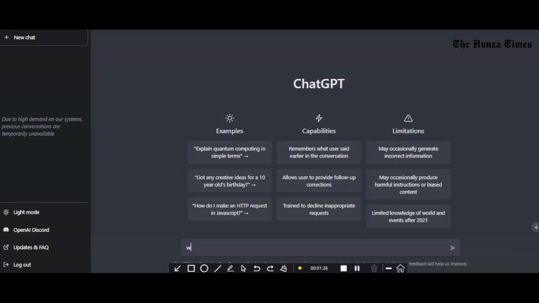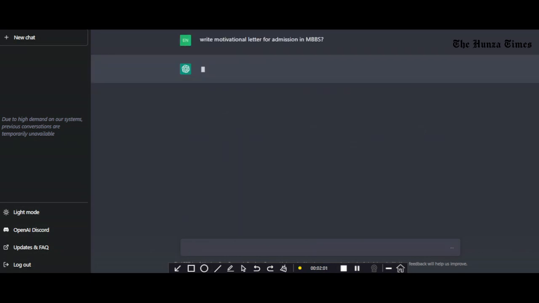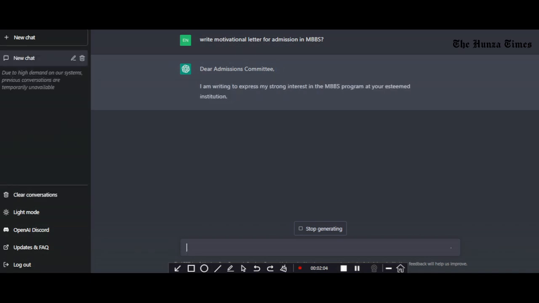Let's just write here: write motivational letter for admission in MBBS. So, look at that, I guess I made a misspelling here. So okay, now it's fine. Write motivation letter for admission in MBBS. So you just hit enter and it will write it right on.